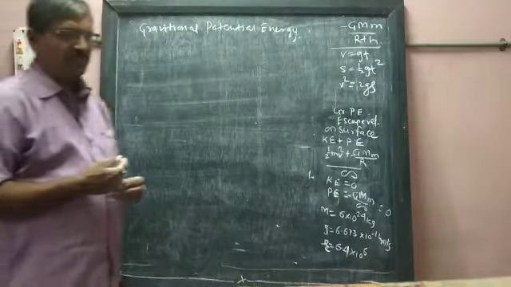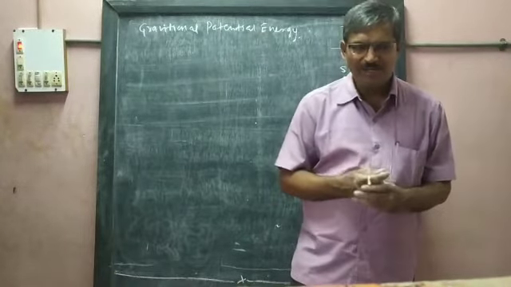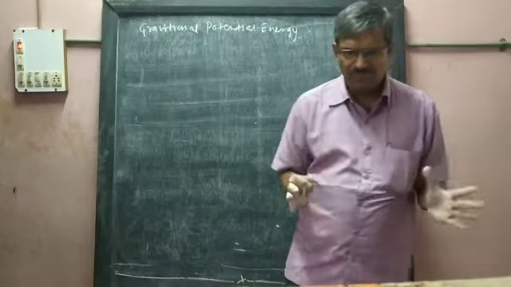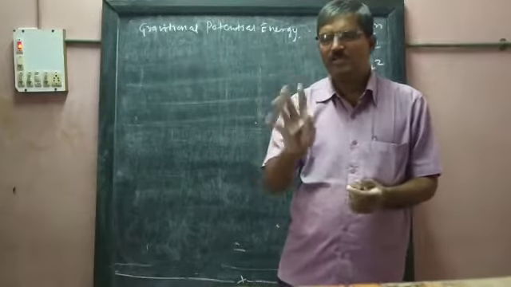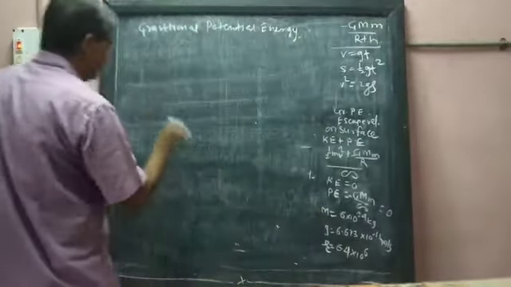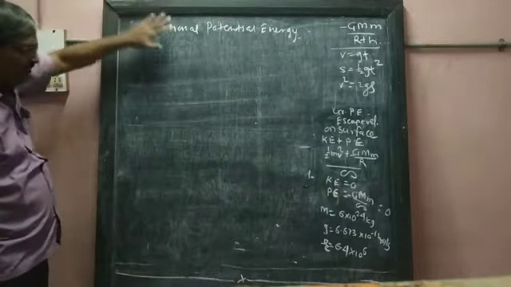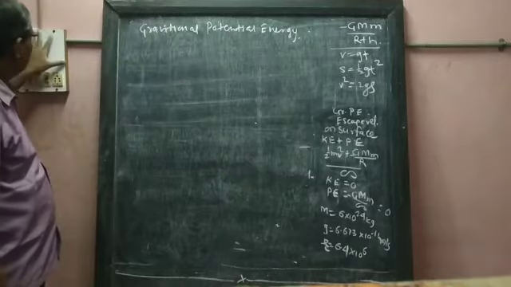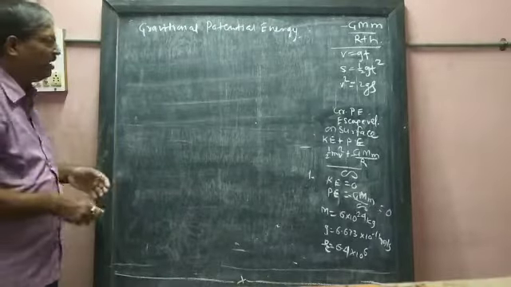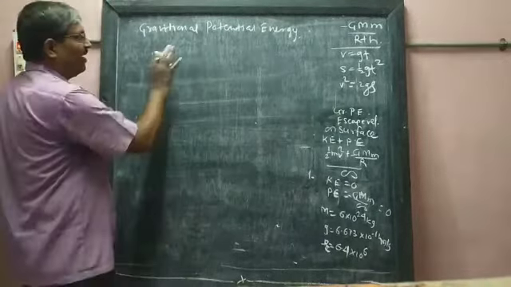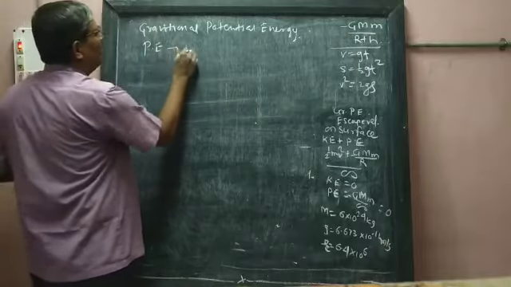What is meant by gravitational potential energy? You have studied the definition of potential energy. Potential energy means what? Who can tell? Potential energy means energy possessed by the body on account of its position of rest. If an object is at rest, if this duster is at rest, the duster has energy, this blackboard has energy, every object has energy on account of its rest position. That is called potential energy. I will write here the definition of potential energy.